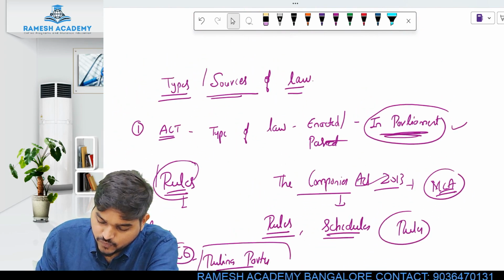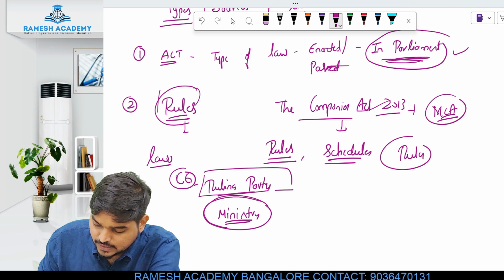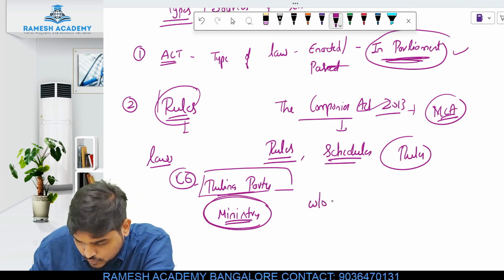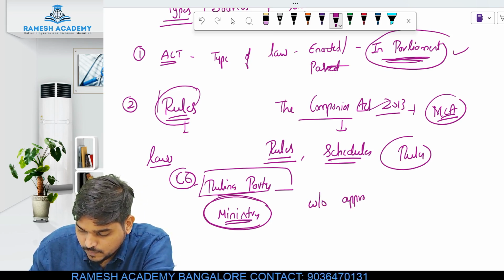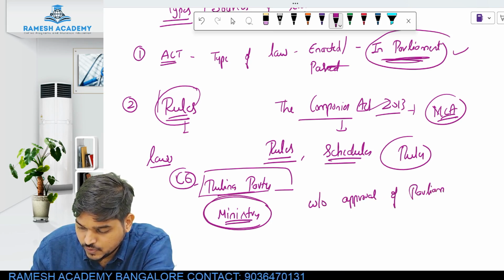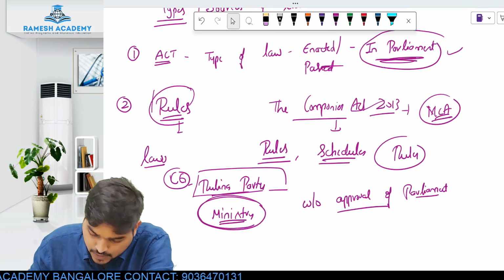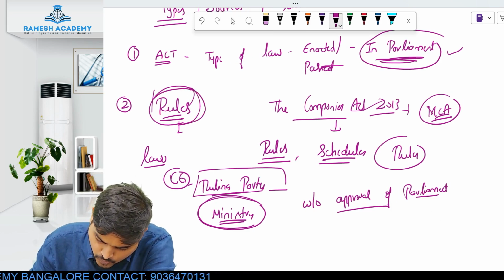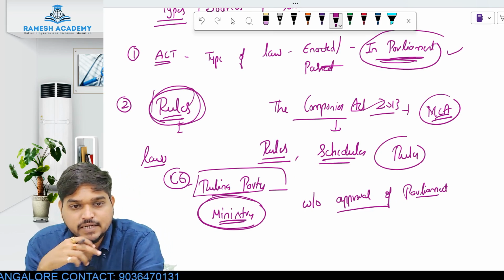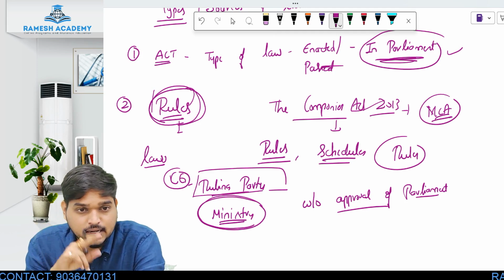It is a type of law which is passed by the ruling party or by the concerned ministry without the approval of parliament. I hope this is clear to you, because this is a very technical part, and this part, rules, is very important to understand the Companies Act which we are going to study later. Whenever that point comes again I'll come back to it.